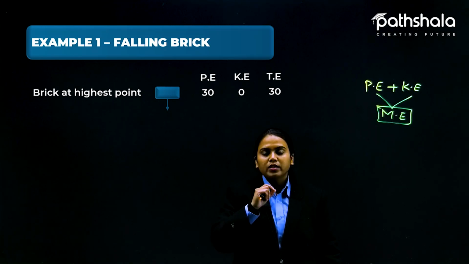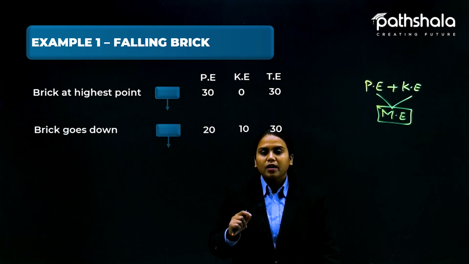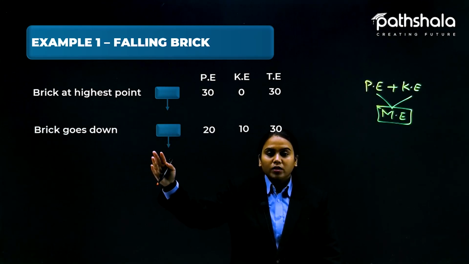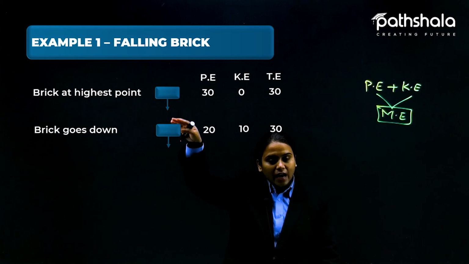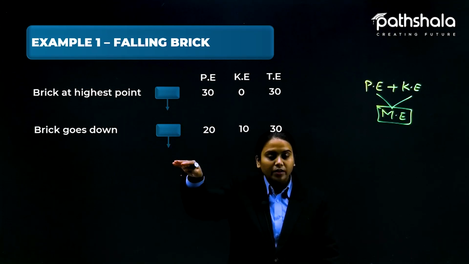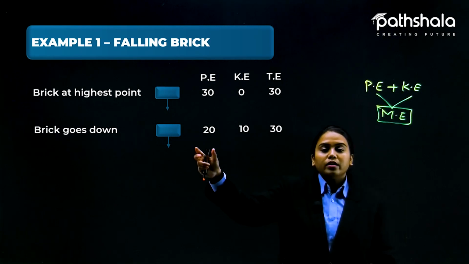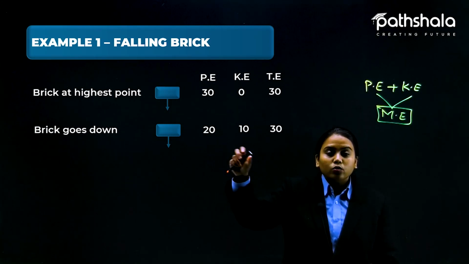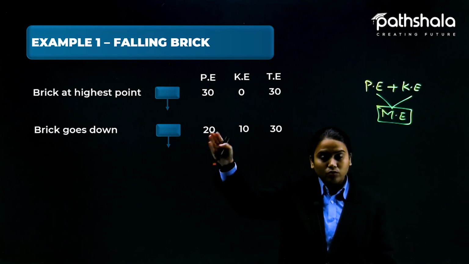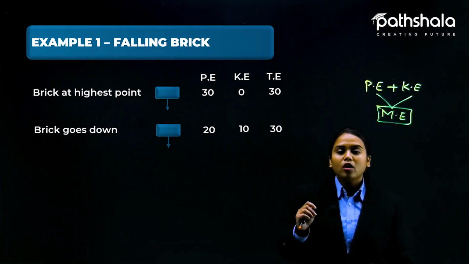What are we going to see here? Now see the next part. When the brick goes down from here to here, now it is in motion and dropping down, so it is moving from its position, and now here the potential energy will reduce because the height gets reduced, so the value of potential energy will also get reduced.